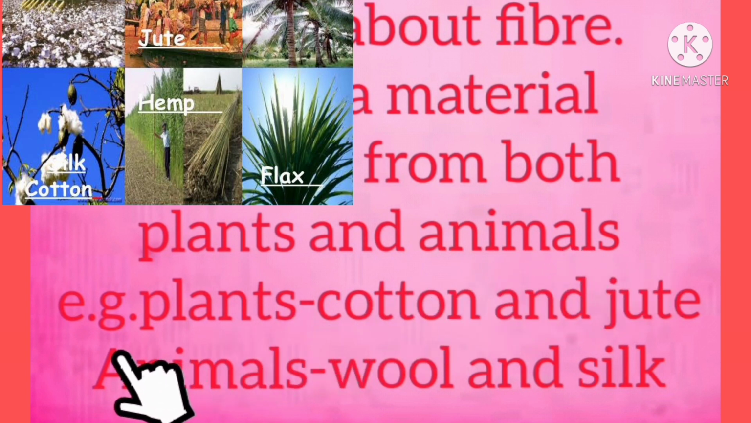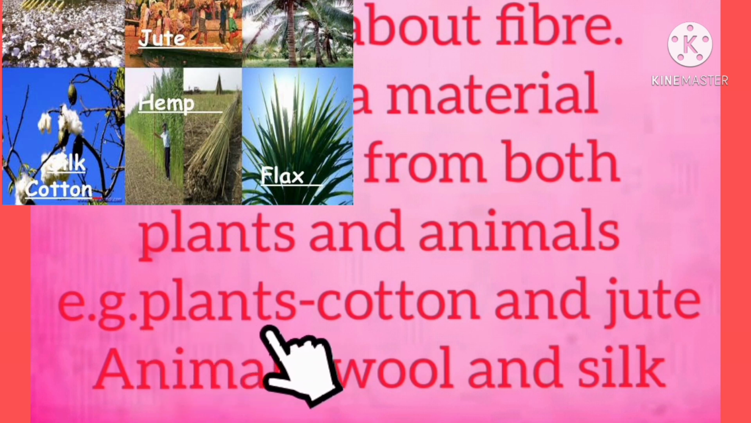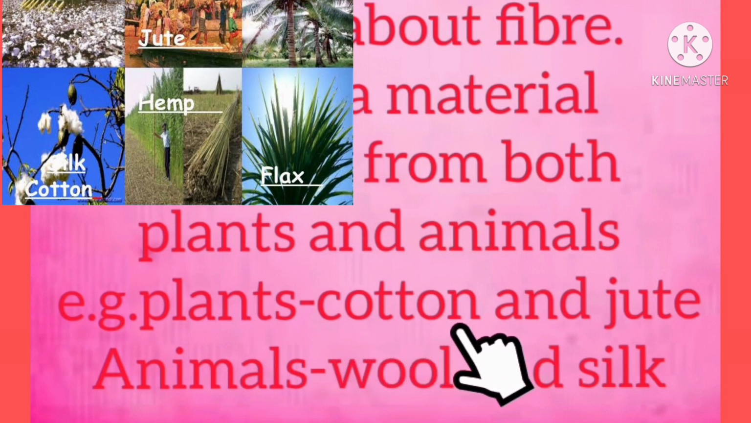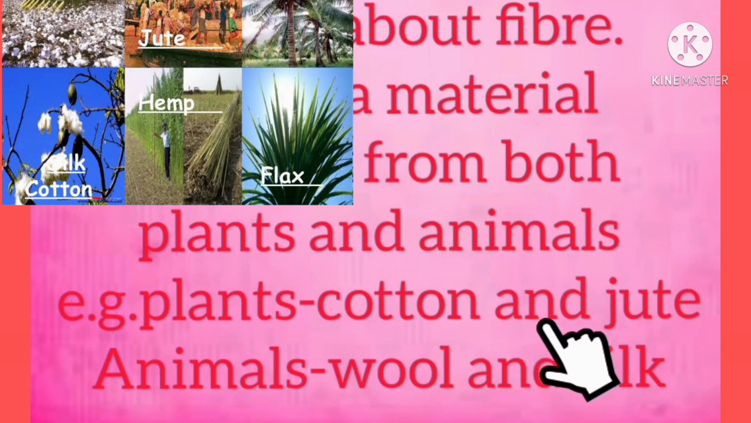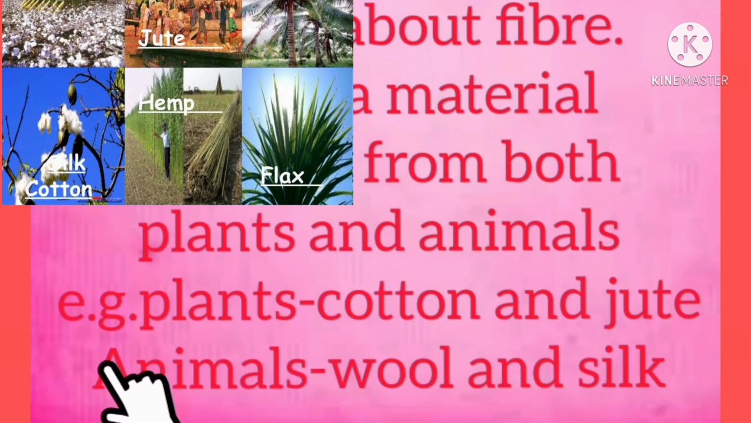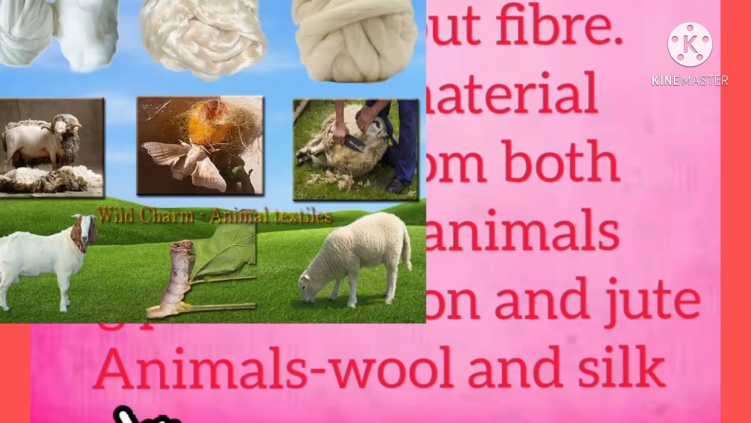A-N-I-M-A-L-S, animals. For example, from the plants, P-L-A-N-T-S, we get cotton, C-O-T-T-O-N, cotton, and A-N-D, and jute, J-U-T-E, jute. From the animals, A-N-I-M-A-L-S, animals, we get wool, W-O-O-L, wool, and A-N-D, and silk, S-I-L-K, silk.